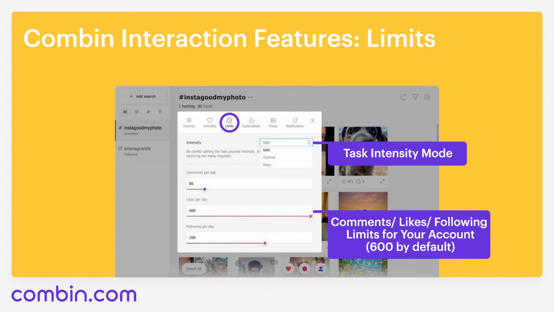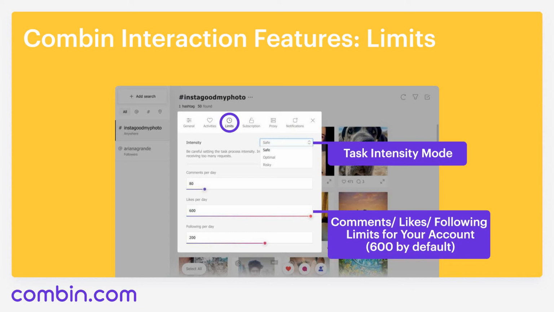First thing you see here is Task Process Intensity feature. Compound automatically selects Optimal, but you can change it to Safe or Risky mode anytime. So what happens when you switch from Safe mode to Optimal or from Optimal to Risky mode, for example? The most obvious thing is that Compound starts working faster and tasks are completed hugely faster than usual.